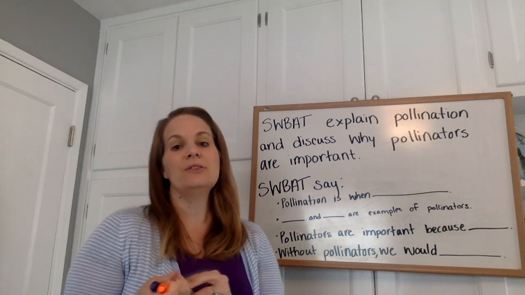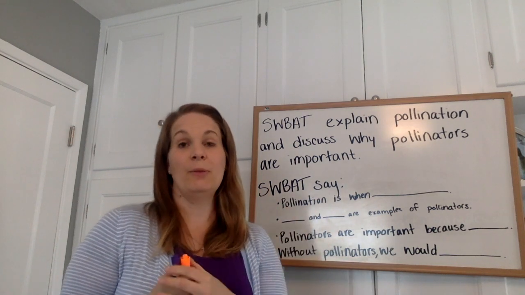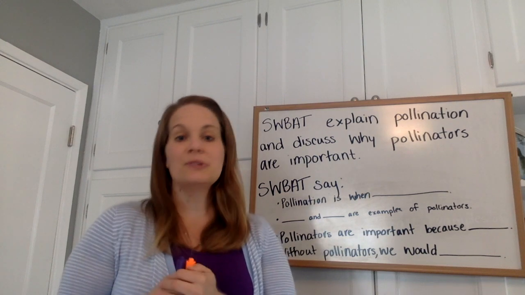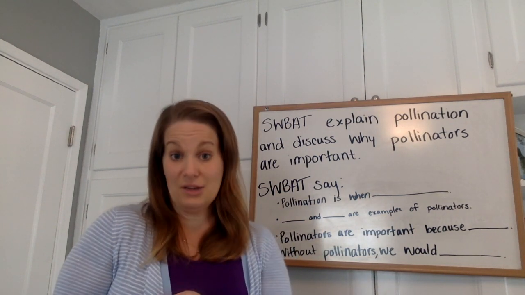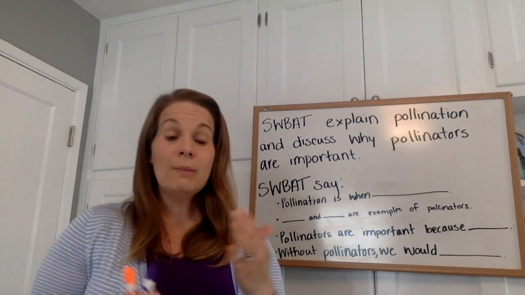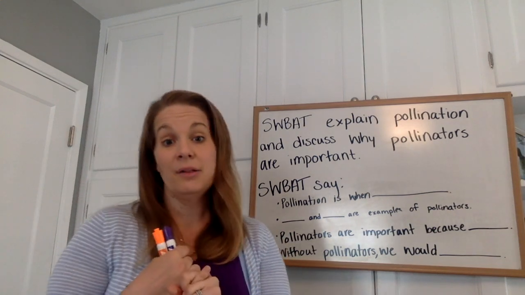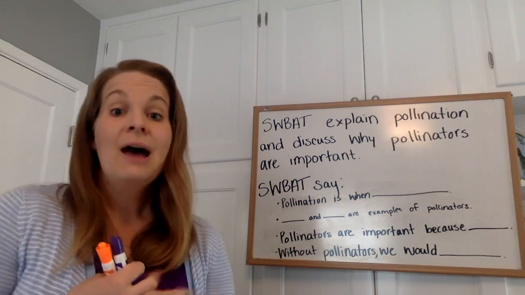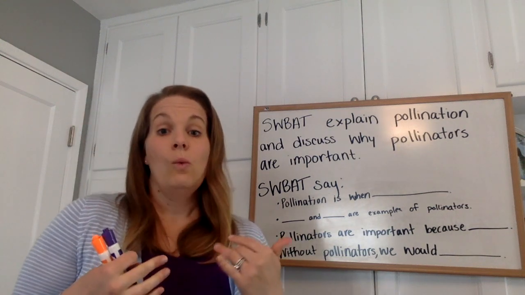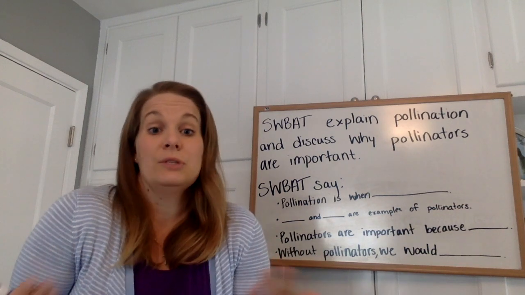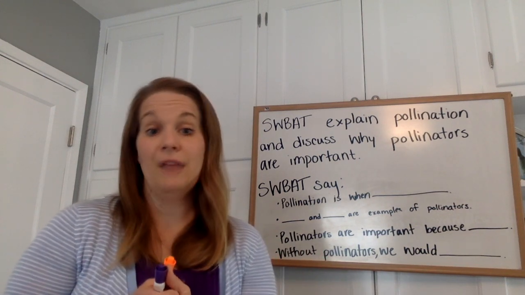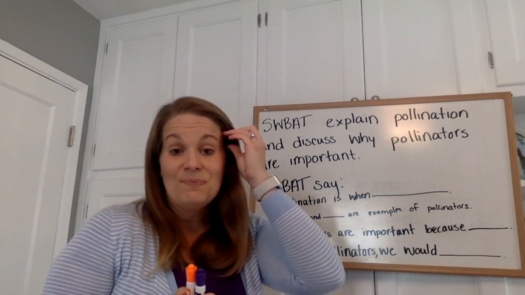This week, we are going to be taking what we already know about the parts of a flower that you learned last week and applying it to our new learning, which is about pollination. We are going to learn all about pollination. What is pollination? How does it happen? And we're also going to be discussing what are pollinators, what are the animals that pollinate, and how do flowers get pollinated around the world.